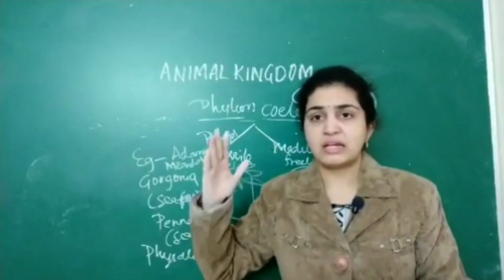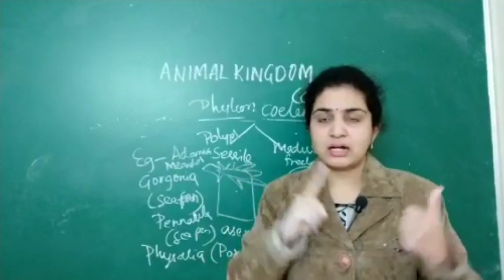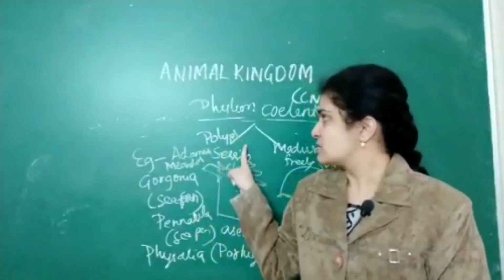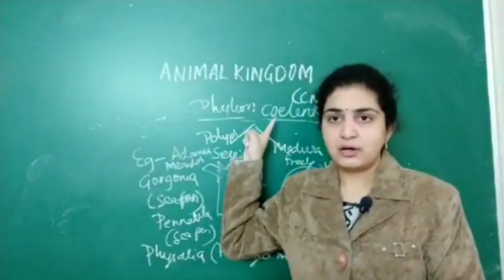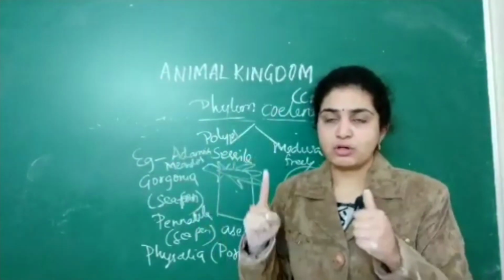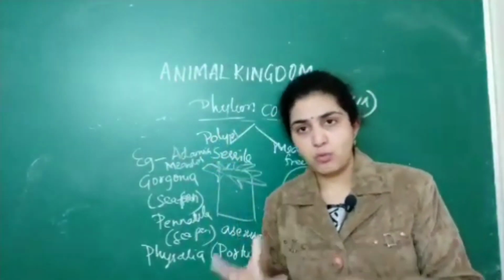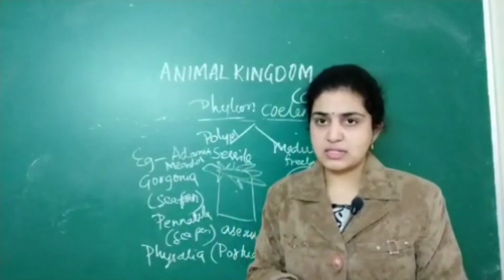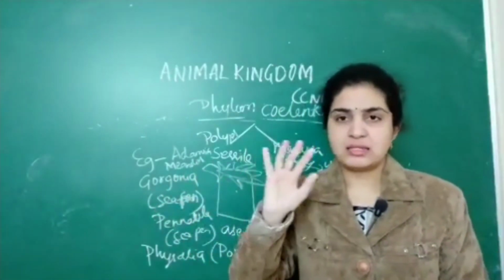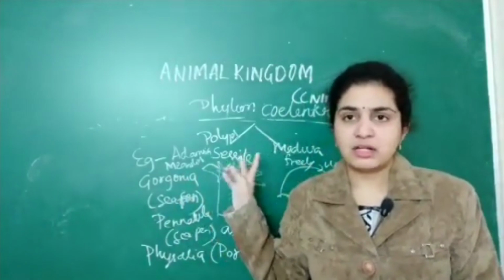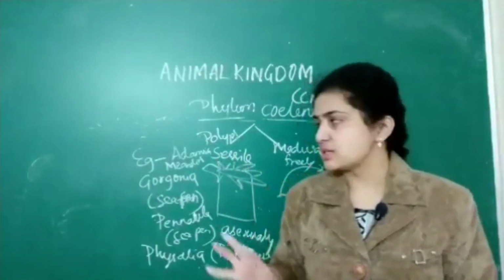Now I want you all to write the differences between these three: sponges, cnidarians, that is coelenterates, and ctenophores. Digestion is both extracellular and intracellular; diploblastic and radially symmetrical are all the same for the last two phyla.